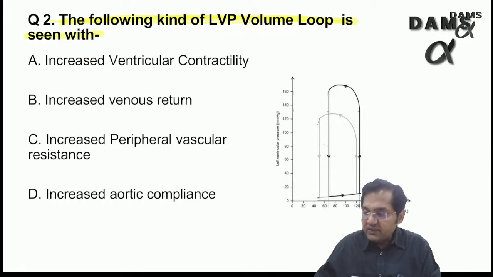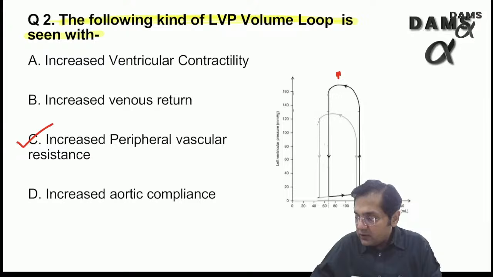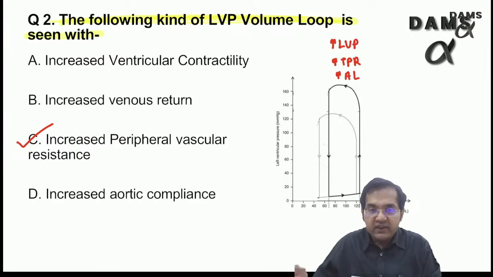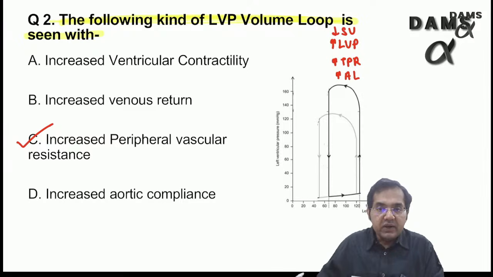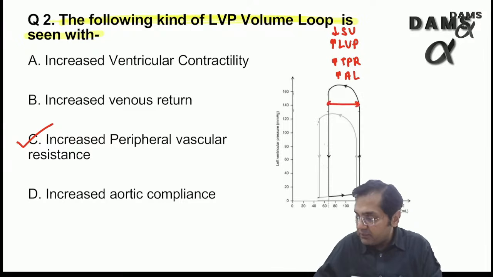If the answer is increase in afterload or increase in total peripheral resistance, the answer is C, because there is more afterload, the ventricle is trying to increase the left ventricular pressure but is not able to pump the blood. That means stroke volume in comparison to normal has reduced.